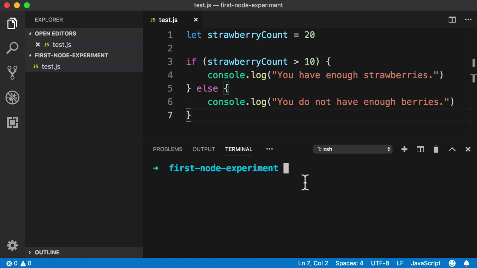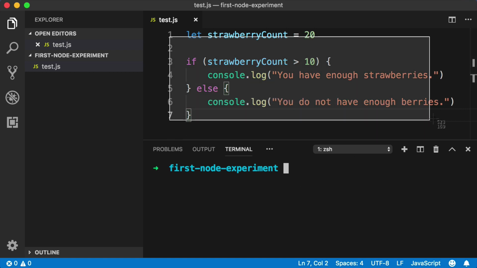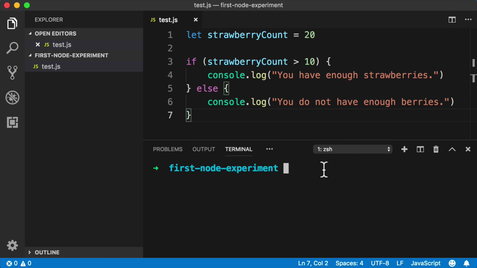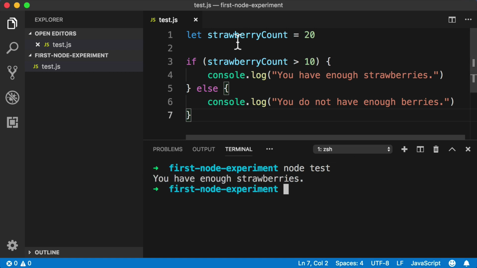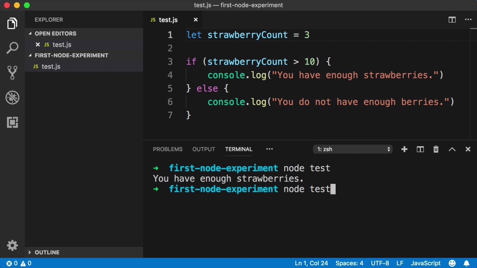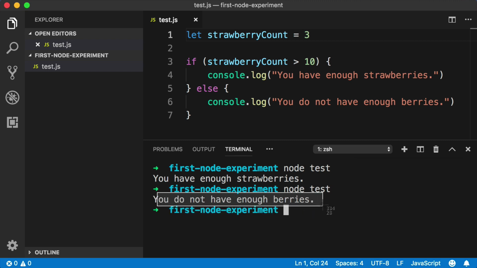So check this out. All we need to do to feed our JavaScript file into Node is down in the command line, write node and then a space and then the name of our file. So in my case, that's test.js. We actually do not need to include the .js. So you can just type the actual name of your file and then push enter. Awesome. We see you have enough strawberries. And if we come up to our JavaScript code and change the strawberry count to something really small like 3, and I save the file, and then I come down here and run that code again. So I say node test, you do not have enough berries.